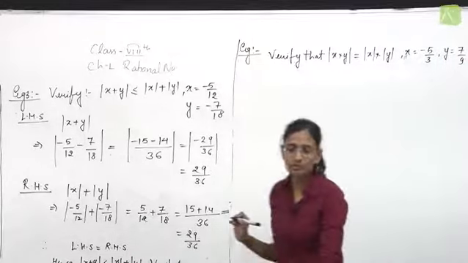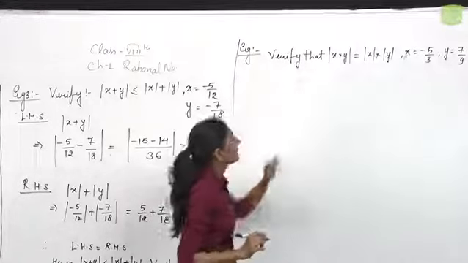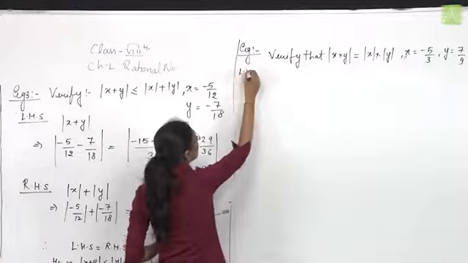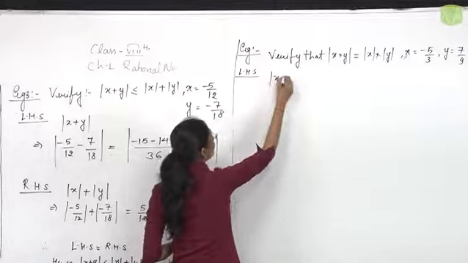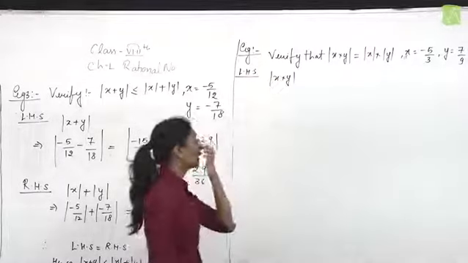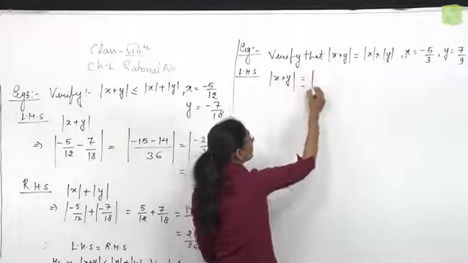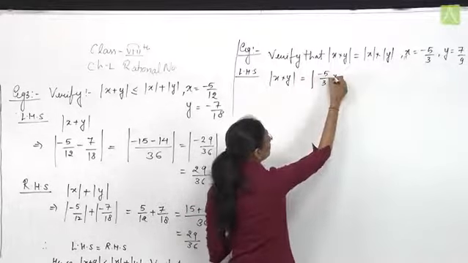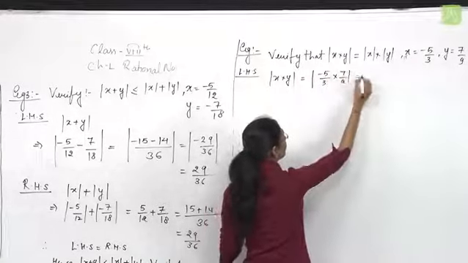Again, we need to verify the result. Let's take the left hand side first, LHS, the absolute value of x multiplied by y. Put the values of x and y: x is minus 5 by 3, y is 7 by 9.